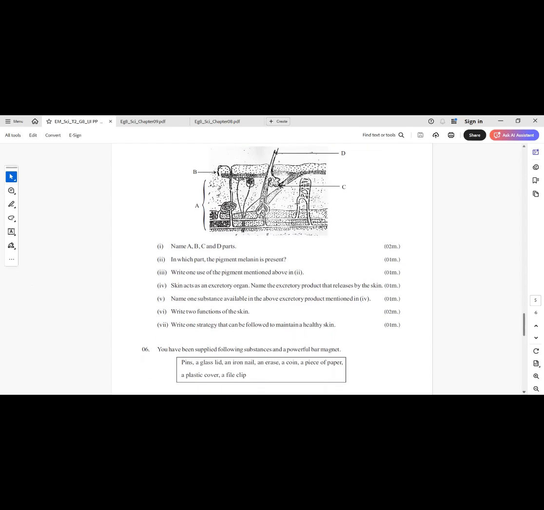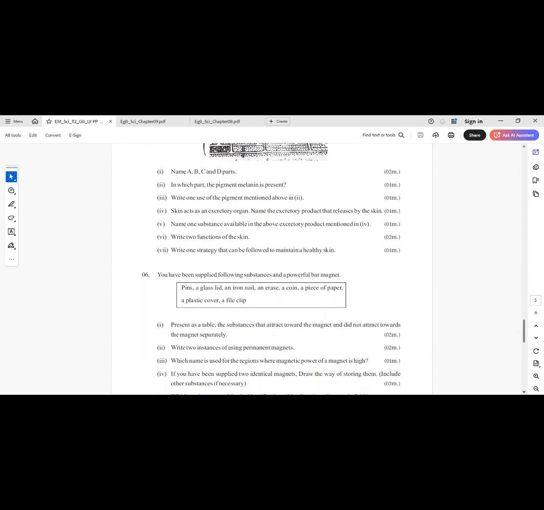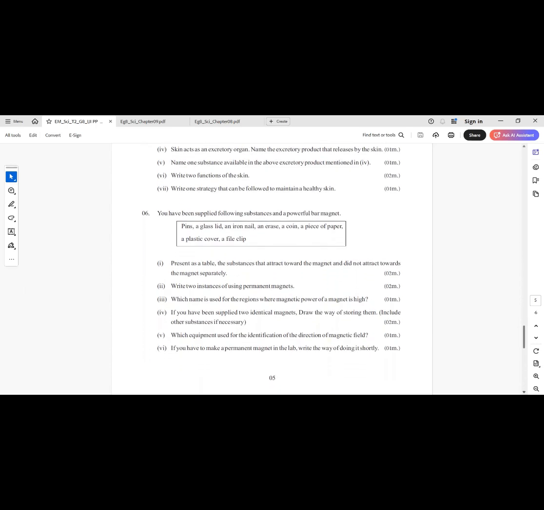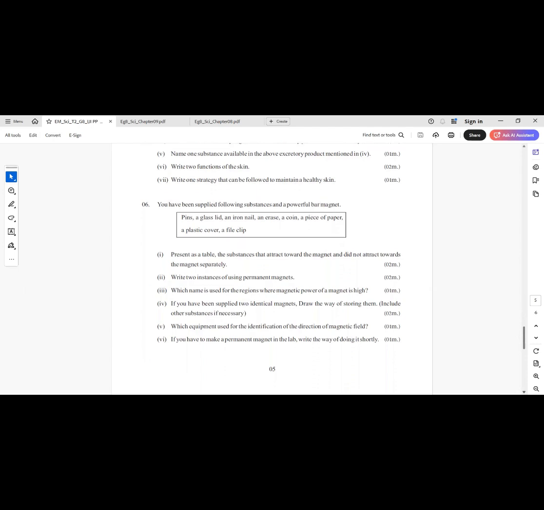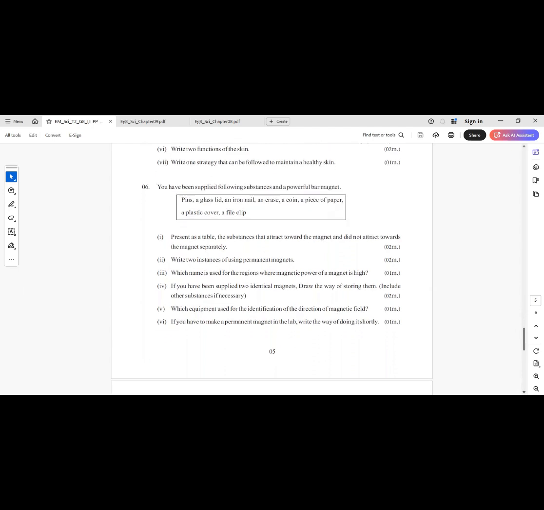Question number 6. You have been supplied following substances and a powerful bar magnet: pins, a glass lid, an iron nail, an eraser, a coin, a piece of paper, a plastic cover, a file clip. Present as a table the substances that attract towards the magnet and did not attract towards the magnet. The things that are attracting are pins, iron nail, coin, and file clip. The materials that do not attract to magnets are glass lid, eraser, piece of paper, and plastic cover.